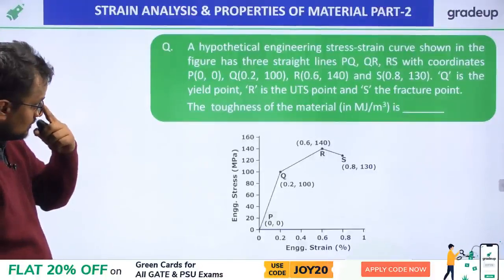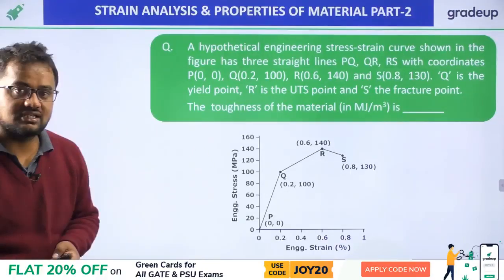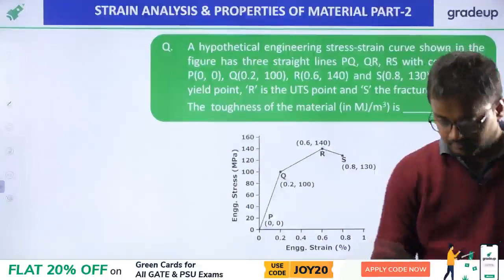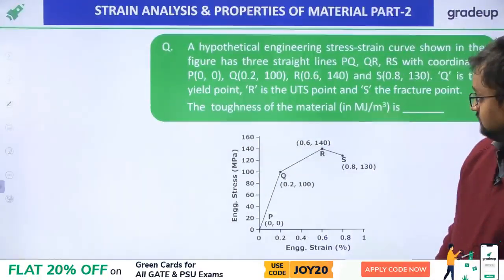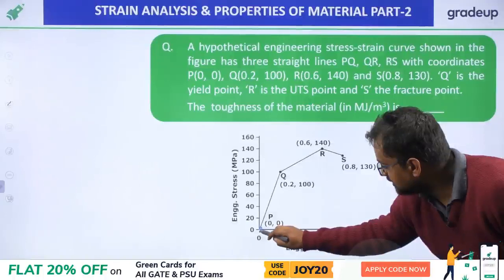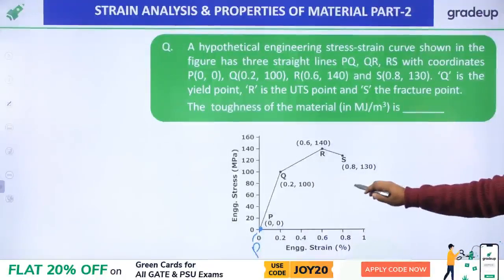Okay, now please, on this hypothetical stress strain curve, my friends, please find out the toughness. This is the P point, the origin. Q point is yield stress.